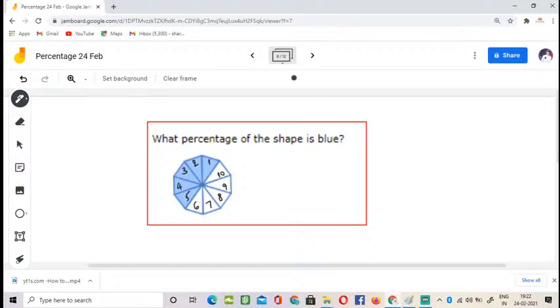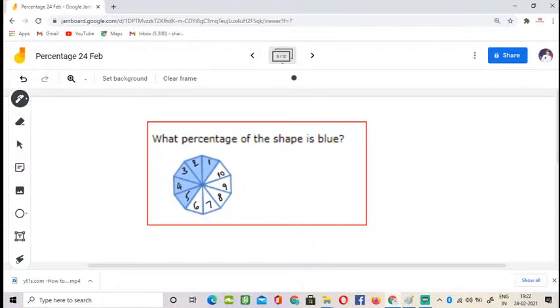I'm waiting for the answers. Let us check. Very good. I have already got the answer. Yes, 50% is the right answer.